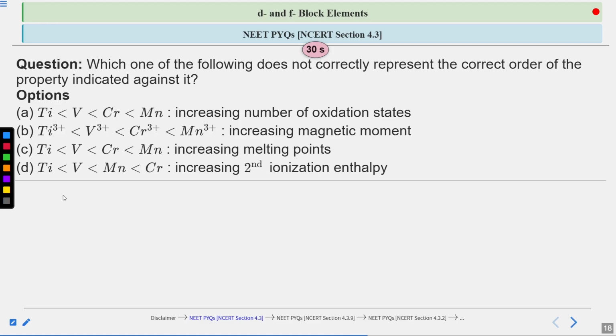So you have been given some time. Try to solve this question. Try to remember the properties that we have studied about this series, the 3D series in the d and f block elements, of which these elements are included: titanium, vanadium, chromium, and manganese. You have to identify which order and given property are mismatching, like for which property the order is not given correctly. So you have been given some time. Try to solve this question. After this, we will see the correct answer.